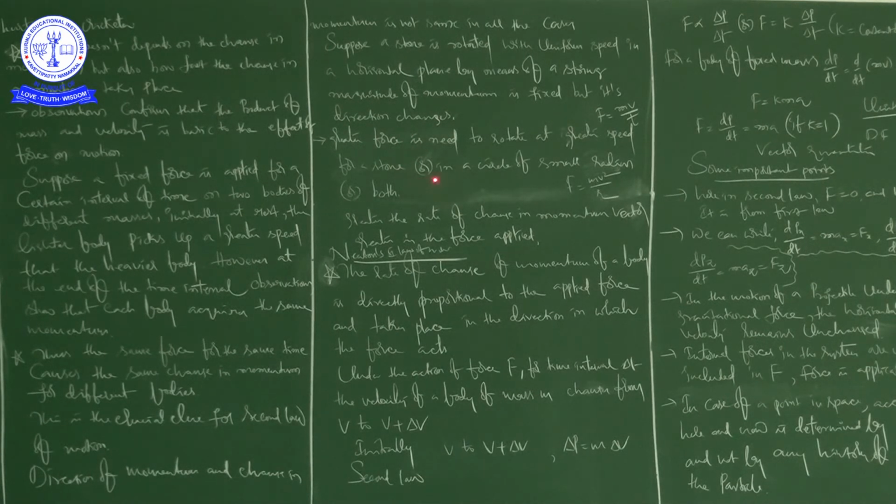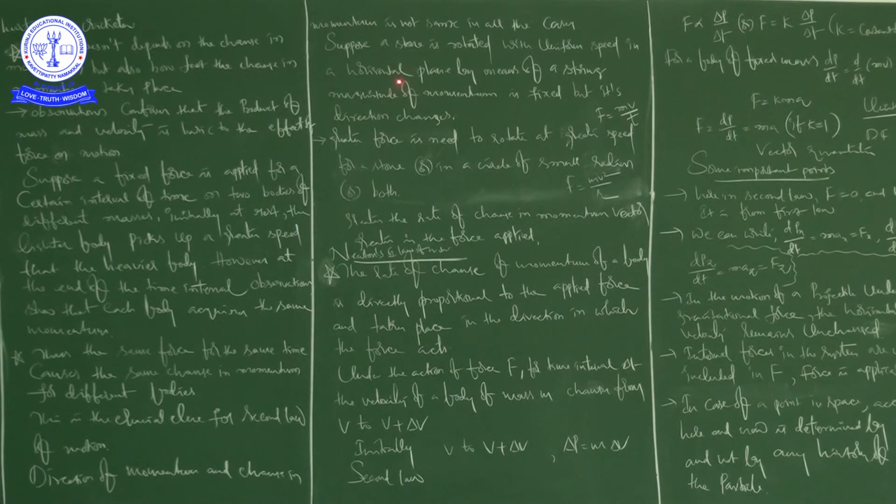Momentum is a vector quantity which has both magnitude and direction, and it also satisfies the laws of vector addition like the triangle law and polygon law.